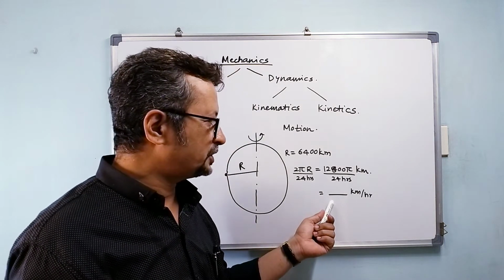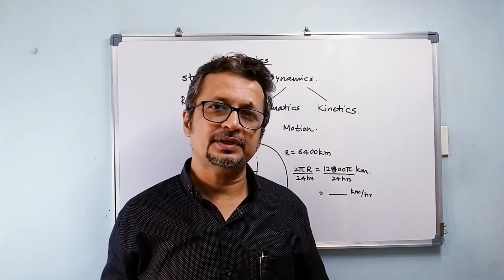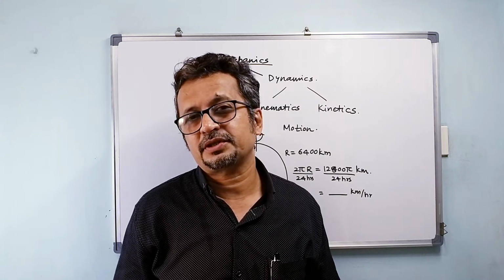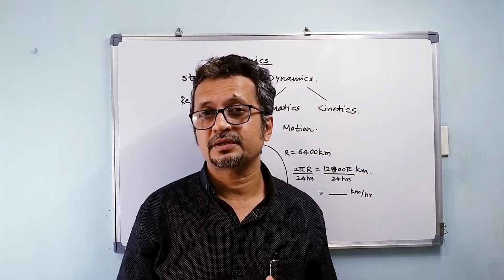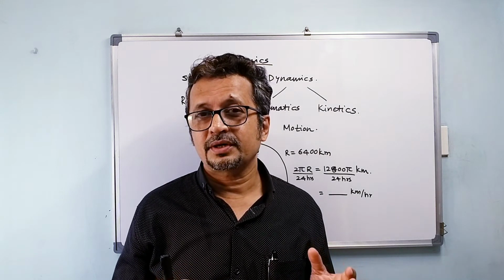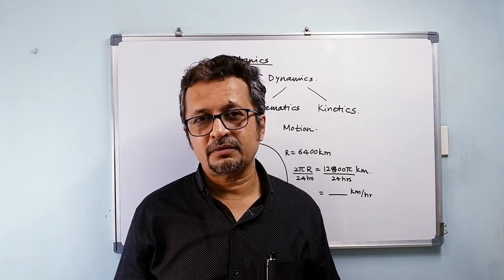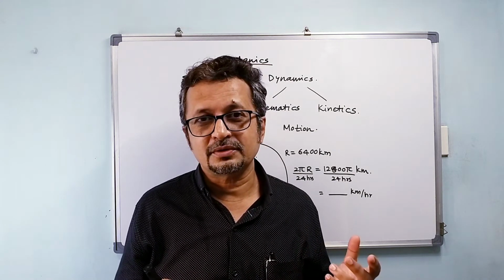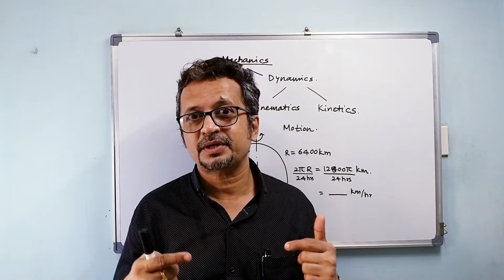And do you know how much speed this is? If you calculate this, it would be something like 1675 kilometers per hour. 1675 kilometers per hour. Can you believe this? When I drive my car at 140 kilometers per hour, I start getting instructions from my wife and my mom, and here we are talking about 1675 kilometers per hour.